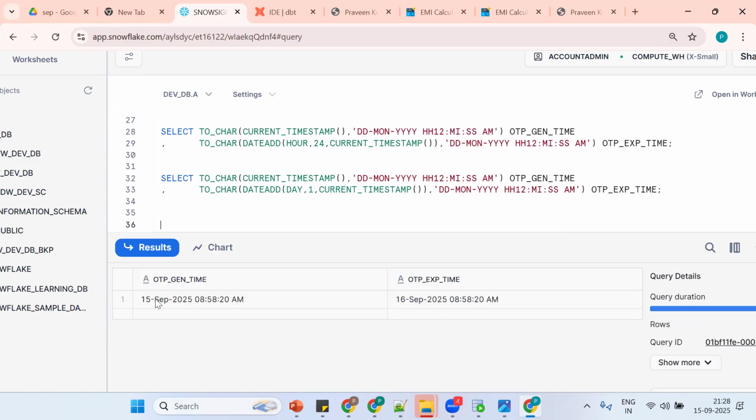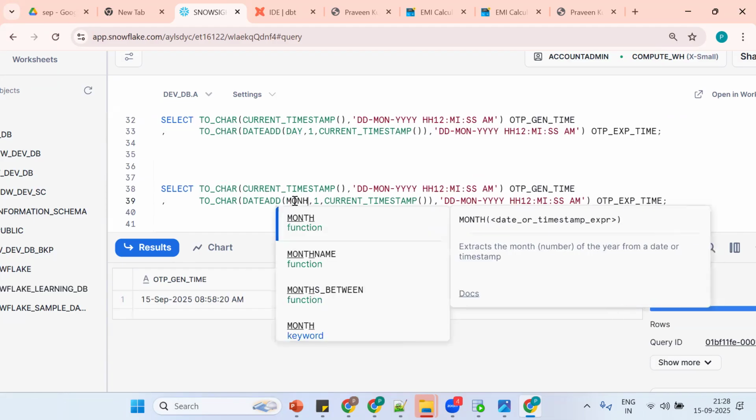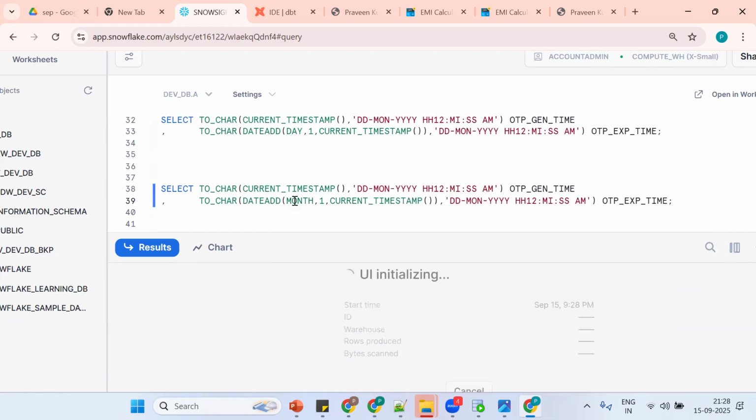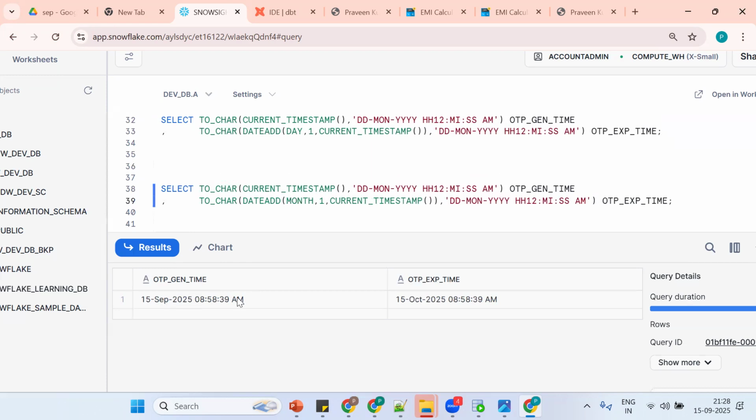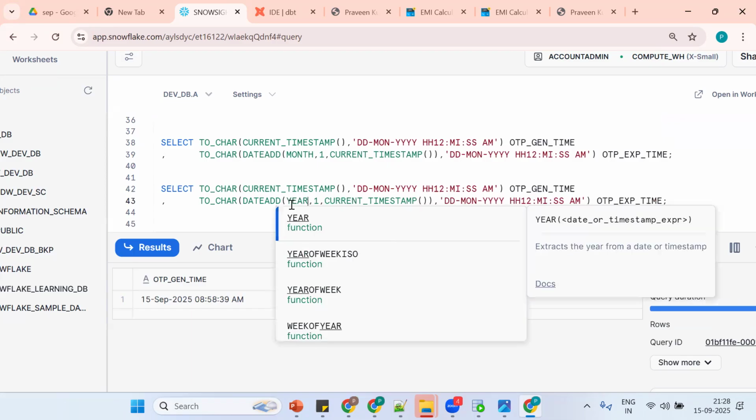Now same thing, 15 September. Now I want to add what? I want to add to get October 15. Now what do I need to add? Instead of day, I can put month. Now what's the output we'll get? 15 September, 15 October. Same thing, 2025, 2026. How to get 2026? You can put year 1.